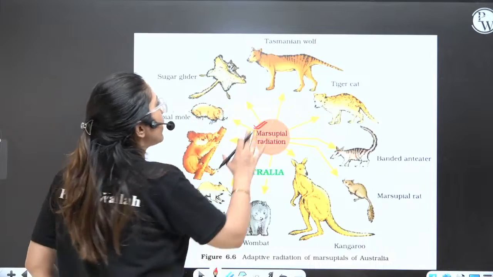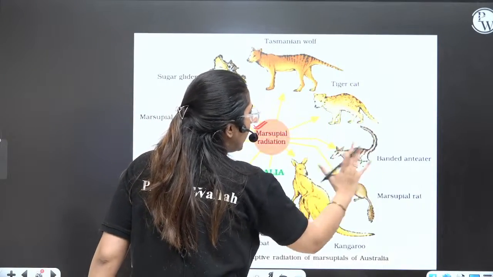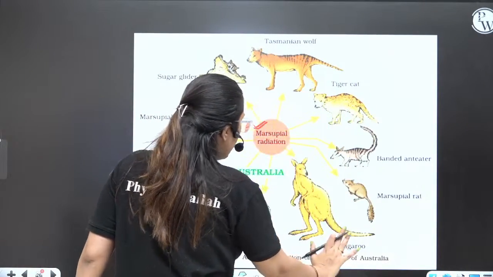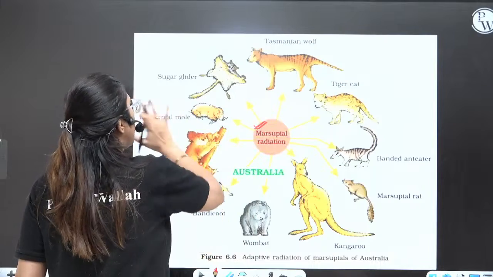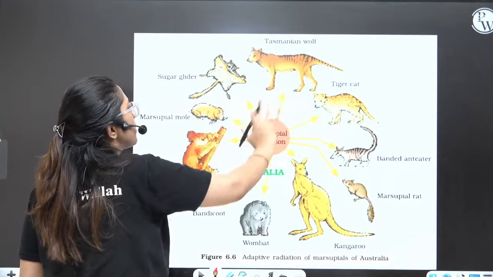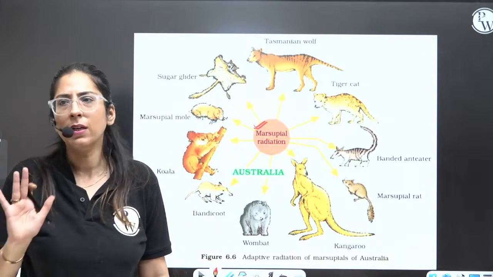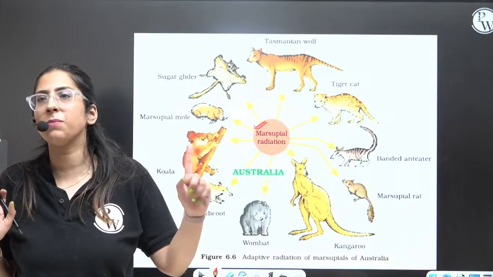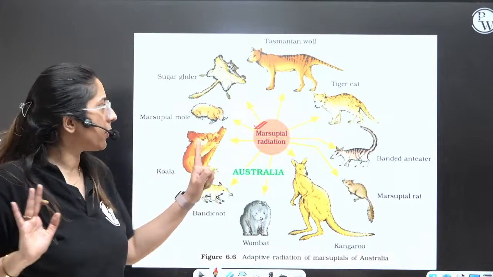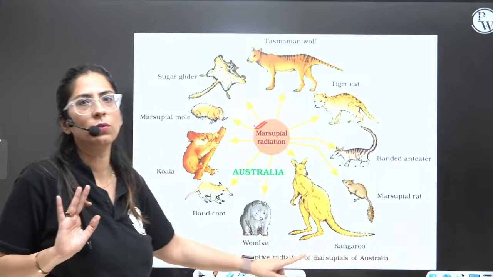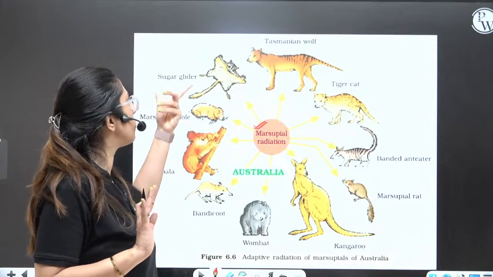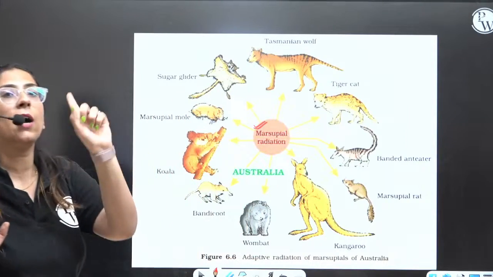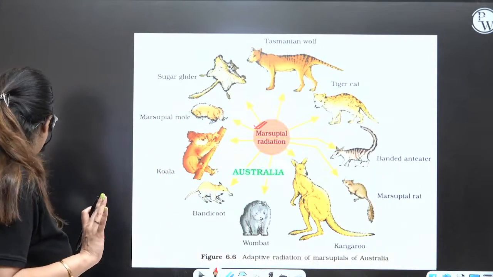Here we have the Tasmanian wolf, tiger cat, banded anteater, marsupial rat, kangaroo, wombat, bandicoot, koala, marsupial mole, sugar glider, etc. This is also adaptive radiation. Again, I'm saying, super important. You have to understand each and every word, these names, koala, marsupial mole. Now, I'll also be discussing one last year's question.